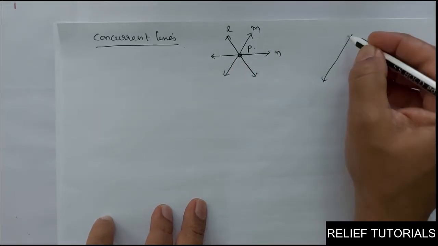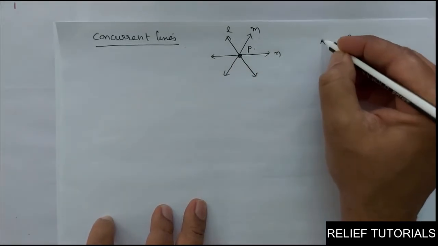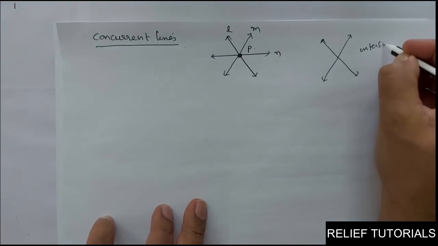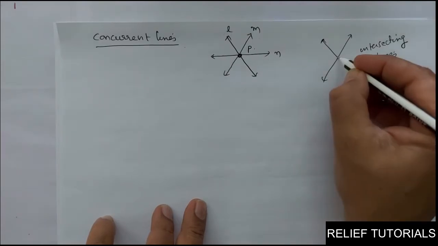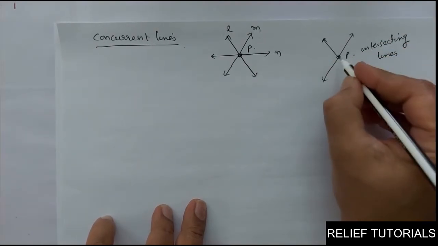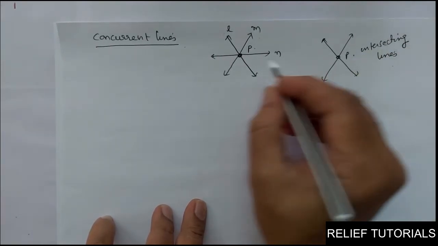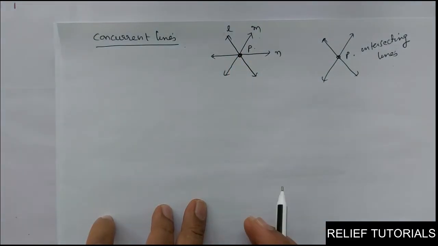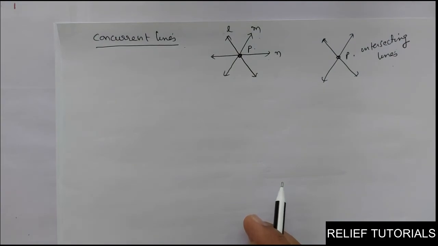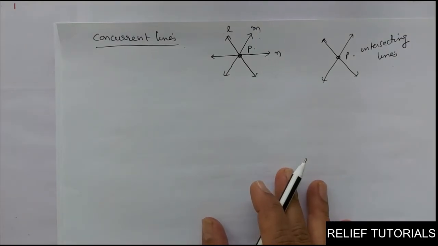So three or more lines intersecting at the same point are called concurrent lines. If two lines have a common point, they are called intersecting lines. So these are intersecting lines. If three or more lines have a common point, then they are called concurrent lines. Clear? So we have discussed a few definitions.